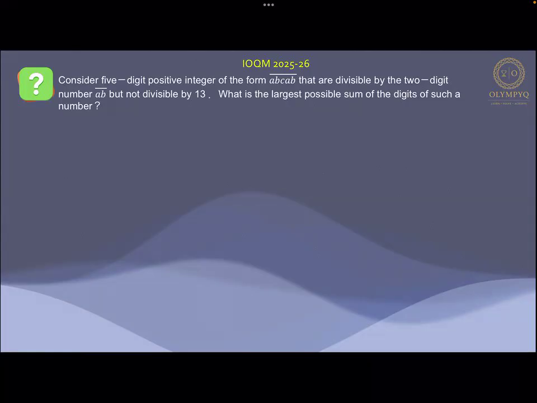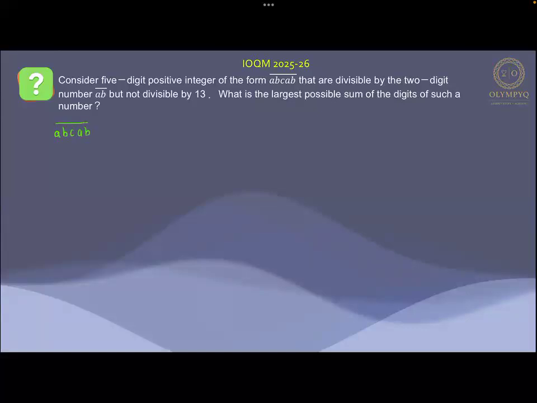Now, first of all, the 5-digit number which we are talking about, ABCAB, is going to give us a 0 when divided by AB. So I can write that ABCAB is congruent with 0 mod AB. Now this ABCAB, I can write as 10^3 AB plus C plus AB over here 10 square.